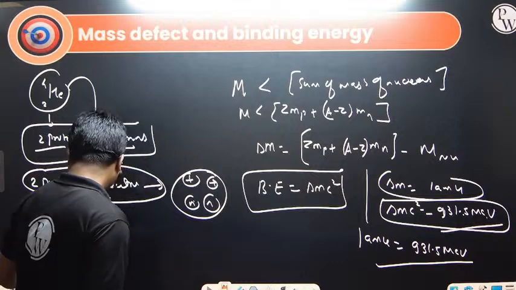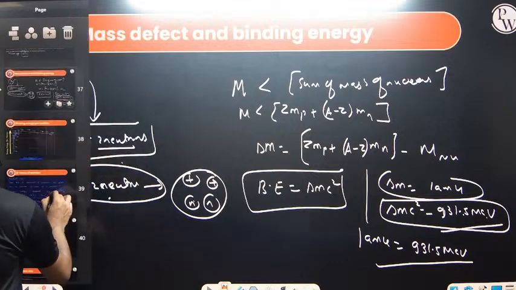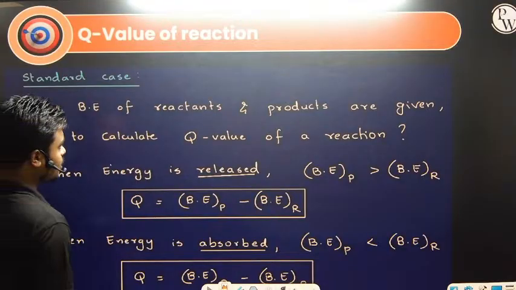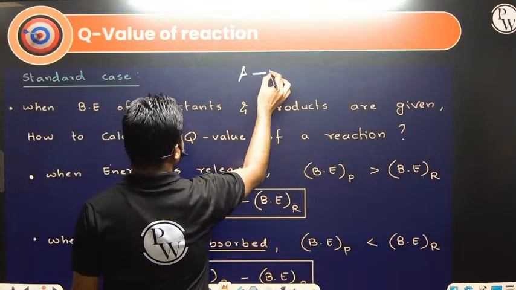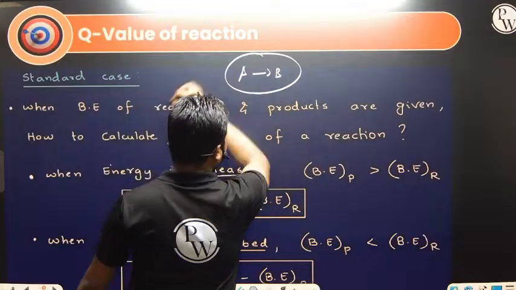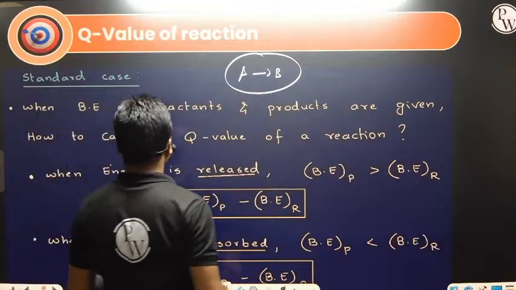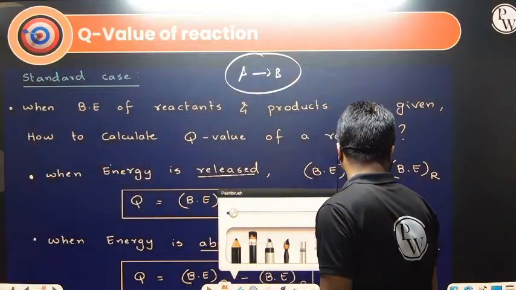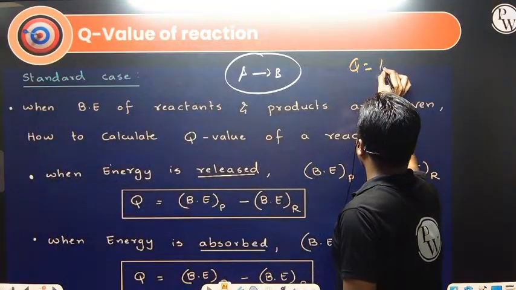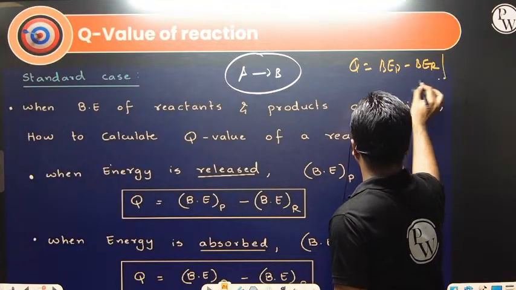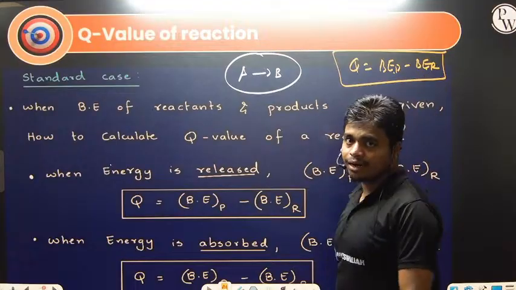So here we define some terms. We define the Q value of the reaction. What is the Q value of the reaction? Suppose any nuclear reaction is happening from A to B. The Q value of a reaction tells whether energy is released or absorbed. The Q value is defined as the binding energy of the product minus the binding energy of the reactant. So product binding energy minus reactant binding energy, that is the Q value.